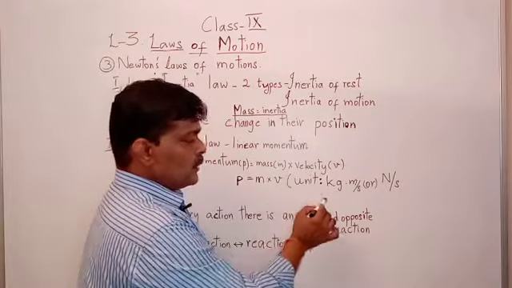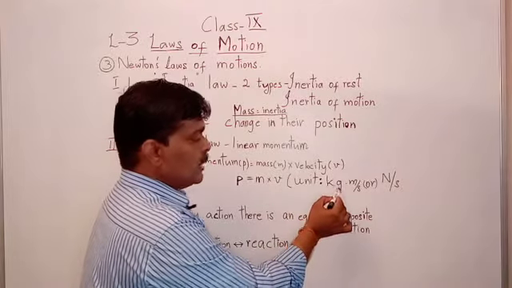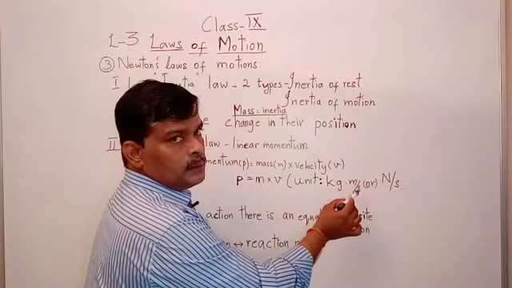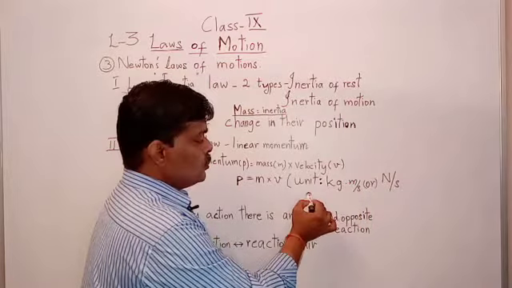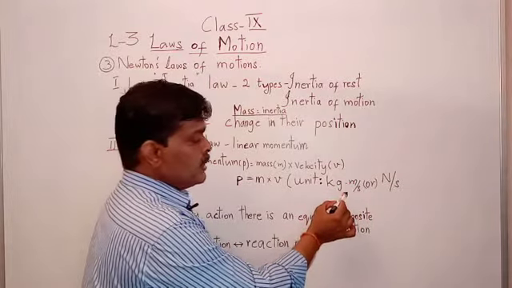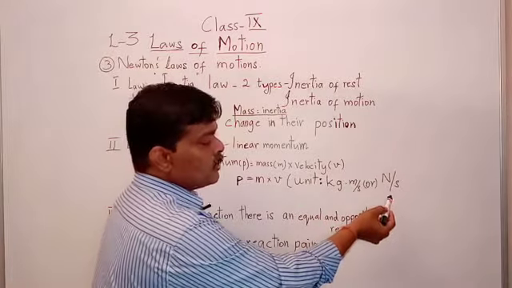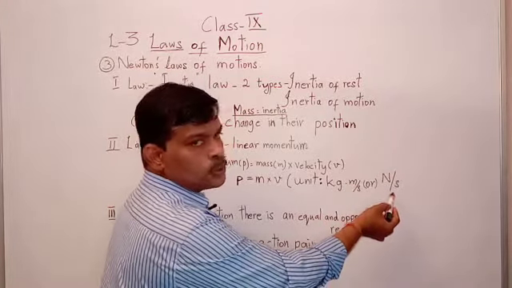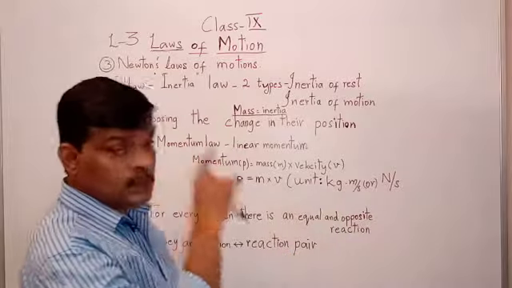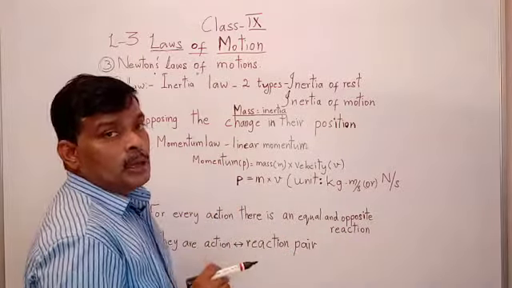Its unit for mass is kilogram, and for velocity meter per second. So momentum unit is kilogram meter per second. Another unit also we are using in SI system, that is Newton second. So this is the momentum law.